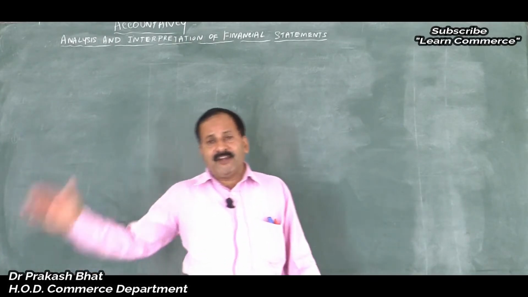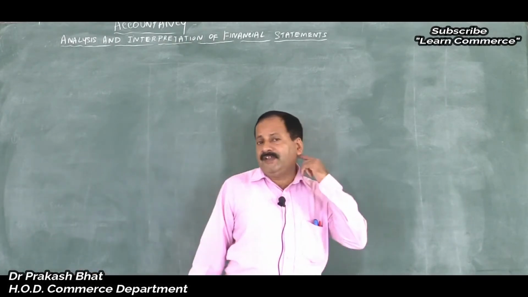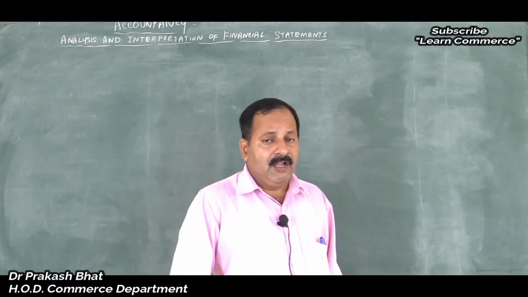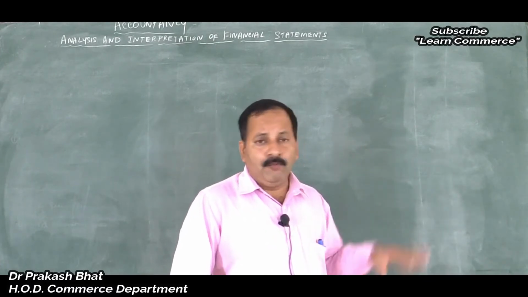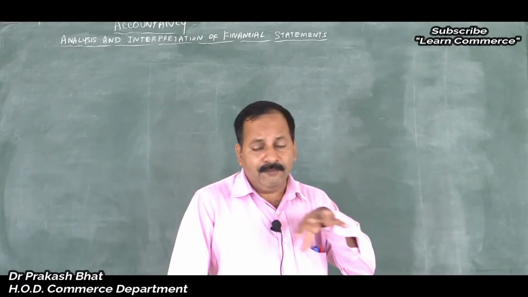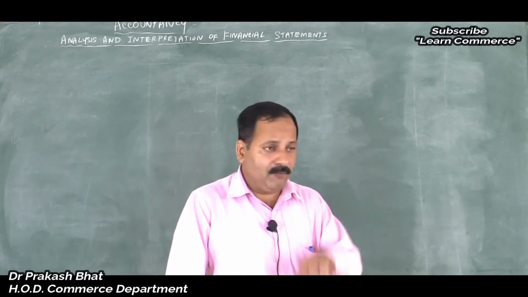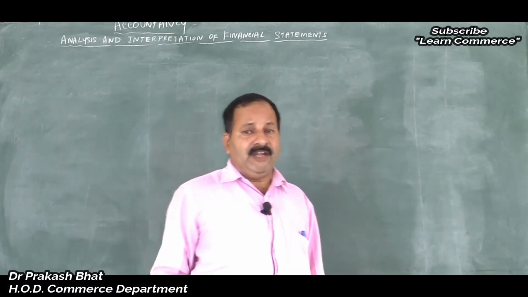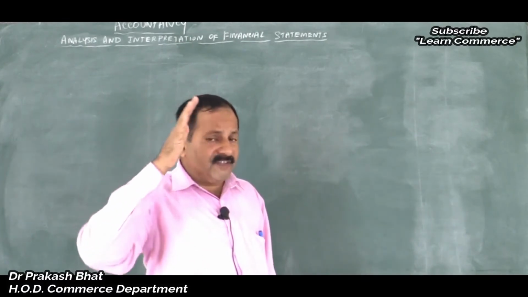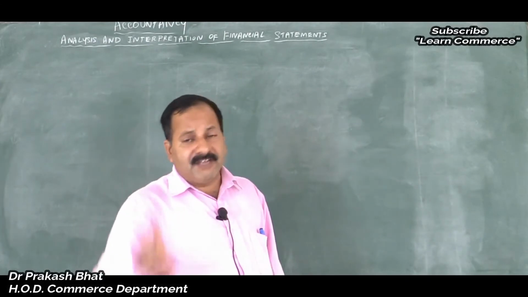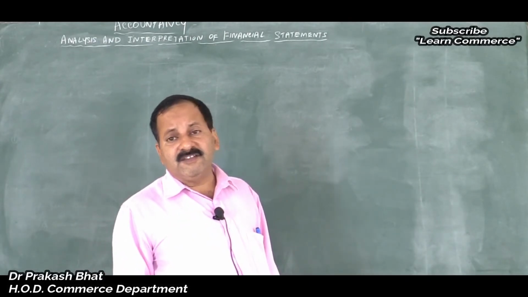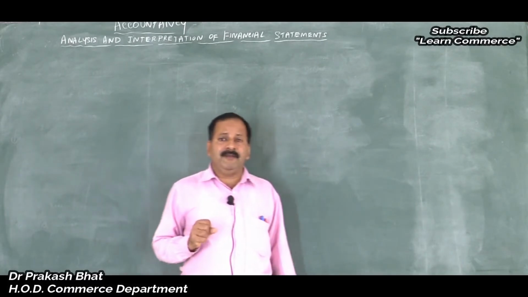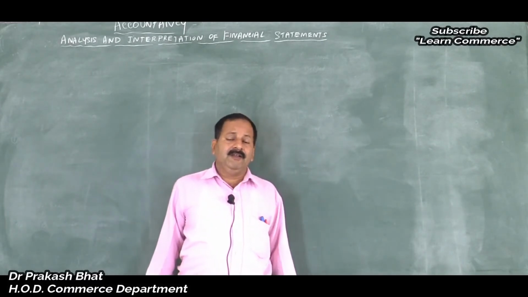They will use different statistical tools or different tools of accounting, and then they will come to a conclusion. How many distinctions are there? How many 90 above are there? How many first class are there? How many second class and how many pass class are there? How many students have failed? What is the ratio of failure? What is the ratio of distinction? What is the percentage of first class? All these things will be prepared by analyzing the data, that is the result sheet.